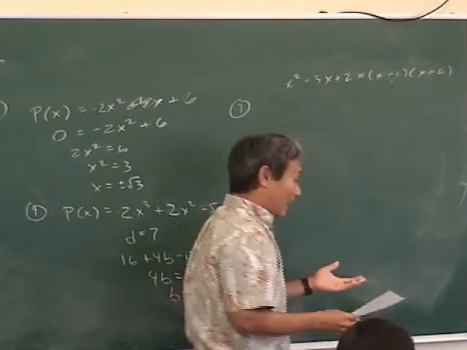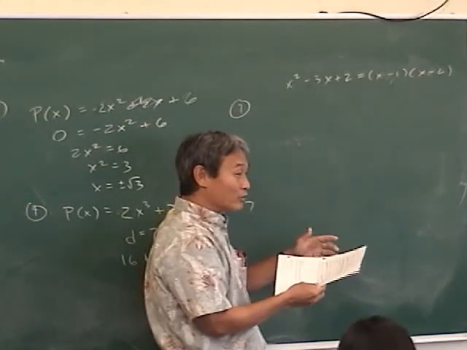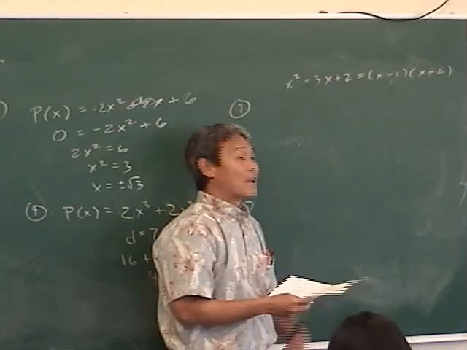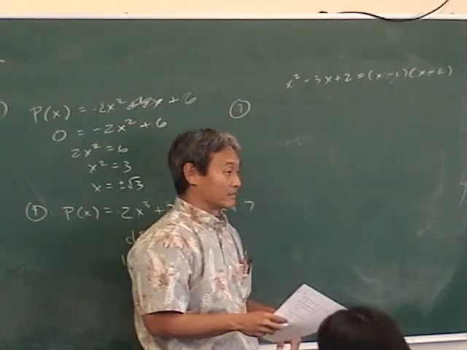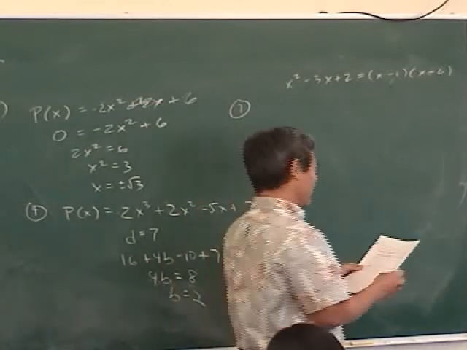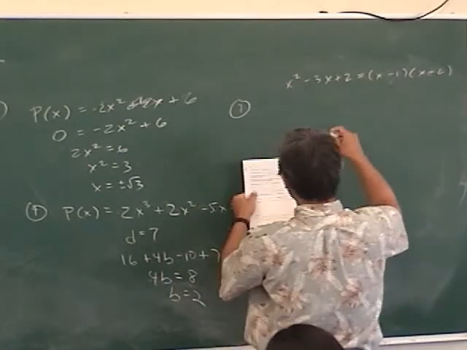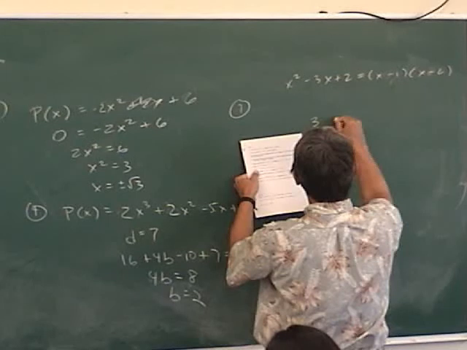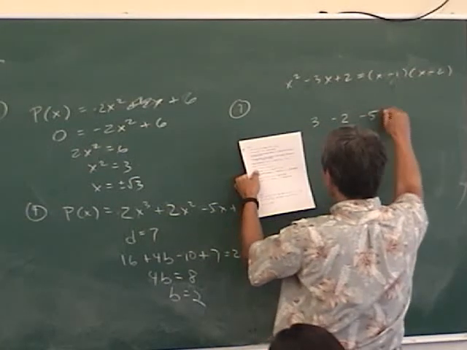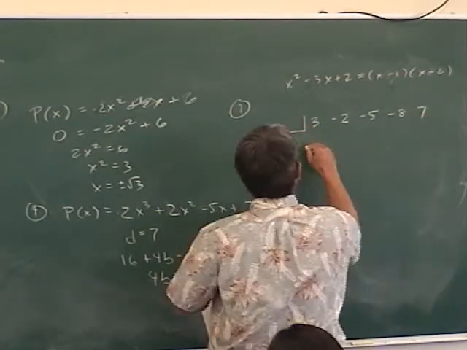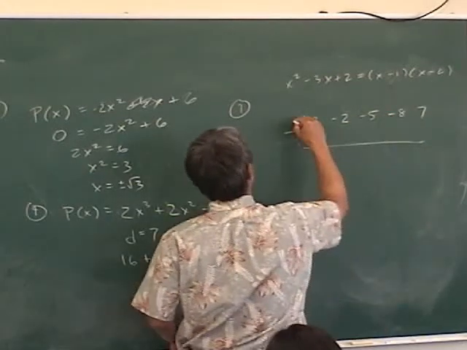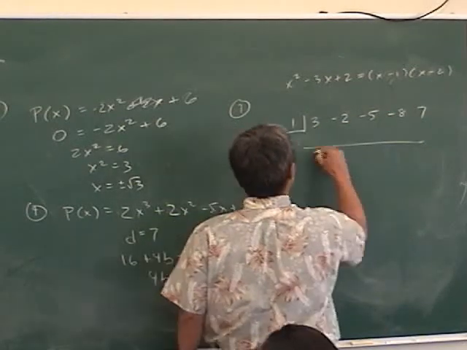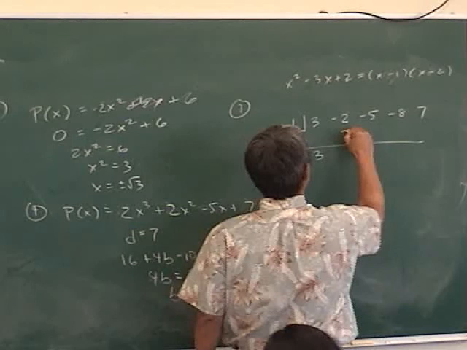So can I do synthetic division with 1 and then 2 and then get the problem? Yes, if you know what you're doing. Mr. Park, I don't know what I'm doing. Okay, here we go. So write the coefficients down. 3, -2, -5, -8, 7. So which one you want to do first, the 1 or the 2? It doesn't matter. 3, 1, 1, -4, -4, -12, -12, -5. Did I do that correctly?